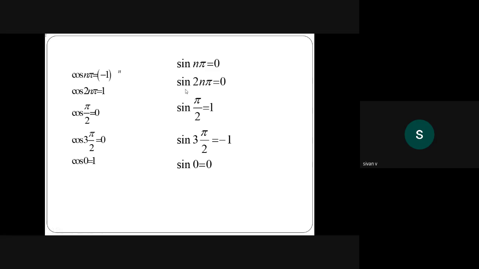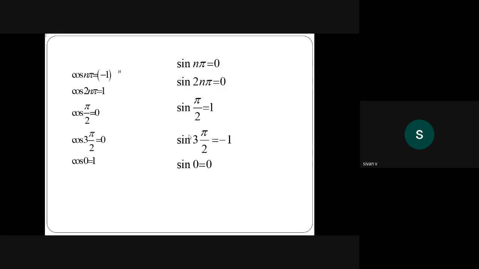Yes. Any one of you? Sin 3n pi, 0. Very good. Sin pi multiple element here. Sin pi by 2 is 1. Sin 3 pi by 2 is minus 1. And sin 0 equal to 0. தம்பி புரியுதா? ஞாபகம் இருக்க அந்த வேல்யூஸ்லாம்.